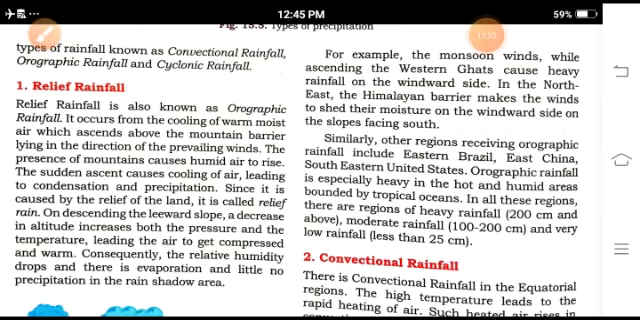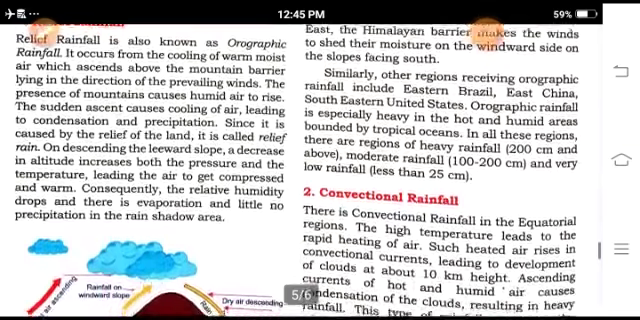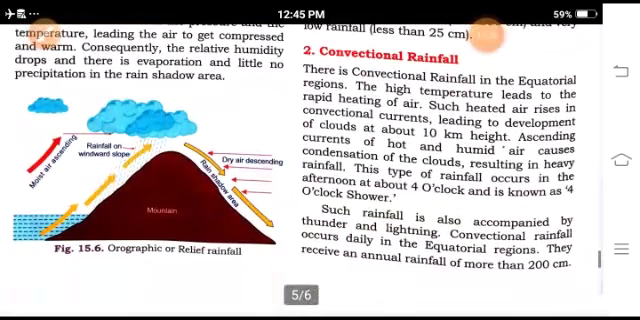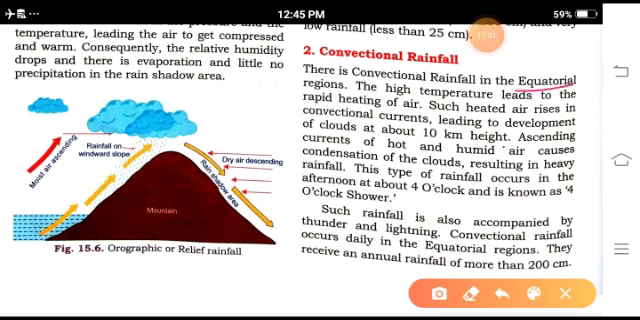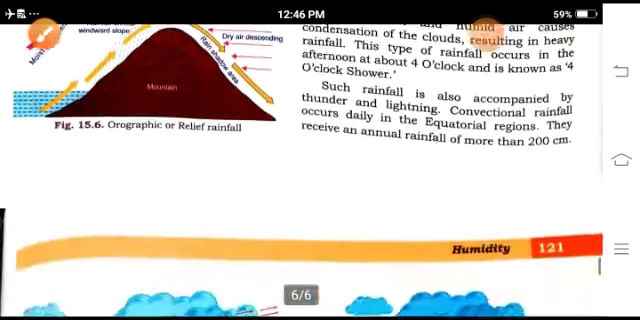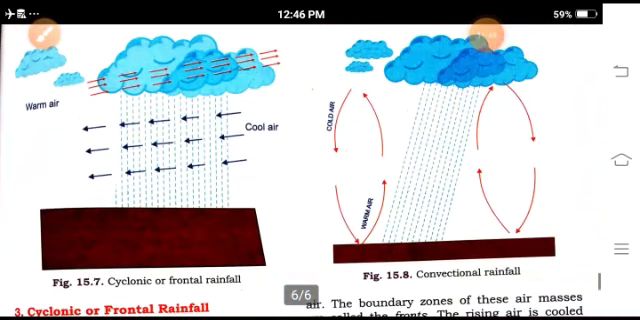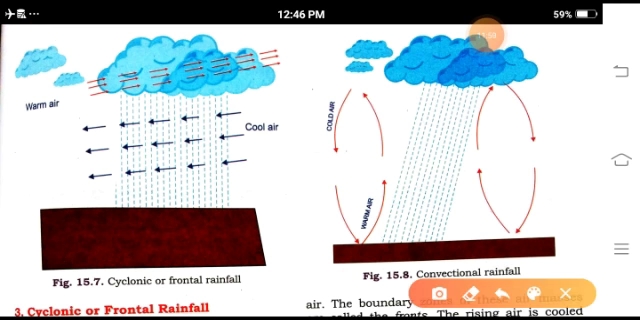Now, convectional rainfall. Convectional rainfall occurs in the equatorial region. Basically, this is also known as the 4 o'clock rain, meaning that at 4 o'clock the rainfall occurs in the equatorial region. You can see the convectional rainfall in this diagram, for example in Sri Lanka.